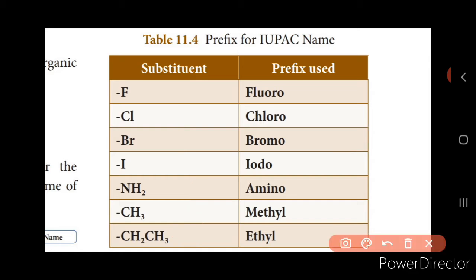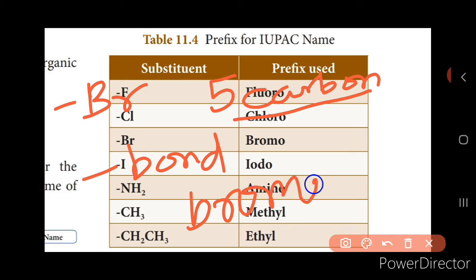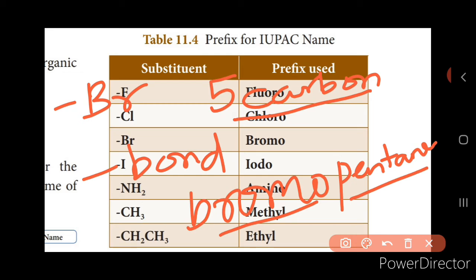Now for example, if the carbon chain contains the substituent bromine, and it consists of 5 carbon atoms and single bonds. Now how will you name it, right? The prefix should come in the beginning, isn't it? So since it contains 5 carbon atoms, it will be pentane. This is bromo, pent. Now since it contains only single bonds, ane, right? So it is bromopentane. So this is how you use the prefix in the IUPAC naming.